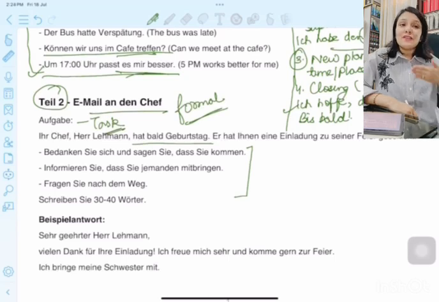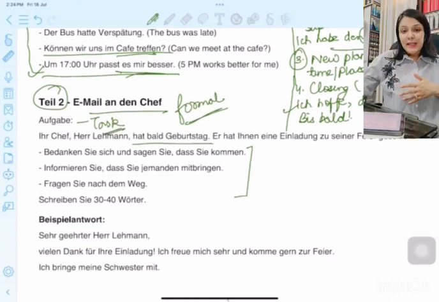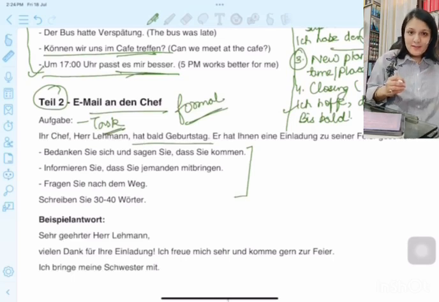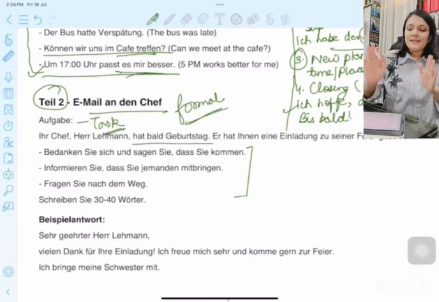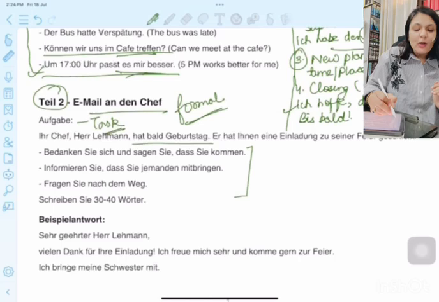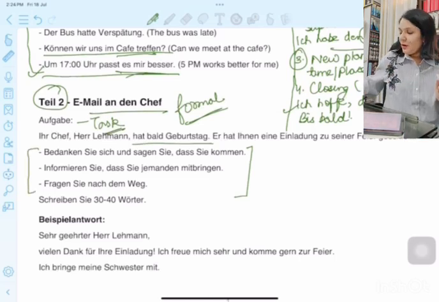Okay, send your wishes, and after you're not able to come, you have given the reasoning. Third, you could send your wishes and tell him that we could meet soon again in the office, or we could go together for coffee sometime later. So it could vary, but more or less this is formal. We have to write it keeping in mind that we're including all the points, and that too it should sound formal. It should not sound informal.